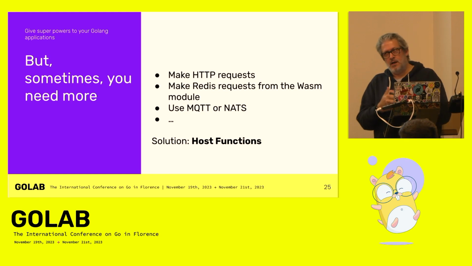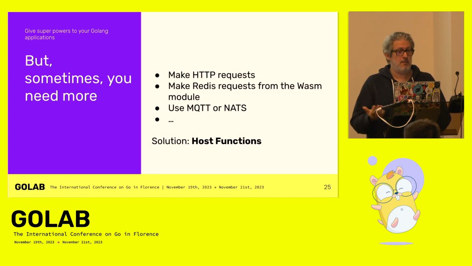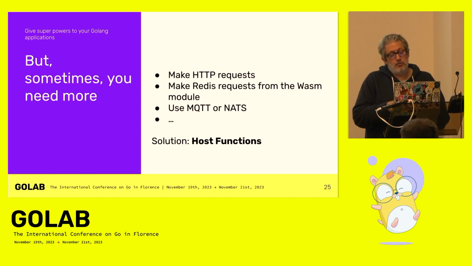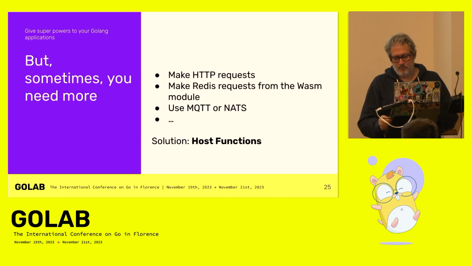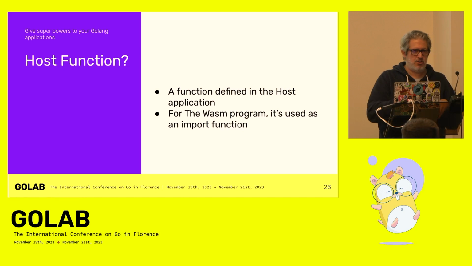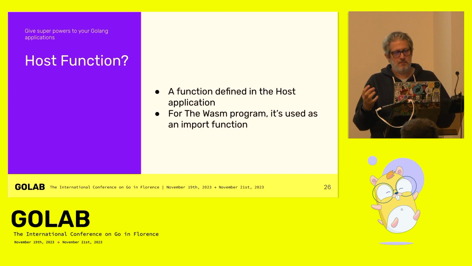But sometimes your application will be more complicated and you will need to make, for example, an HTTP request, and Wasm cannot do HTTP requests right now. You can have only sockets, so you need to implement everything, and it's boring. You may need some Redis request or use other protocols like MQTT or NATS, and for that, we have the host functions. The host functions are developed and defined inside the host application, not in the Wasm file. And then the Wasm program can import the host function and use it.